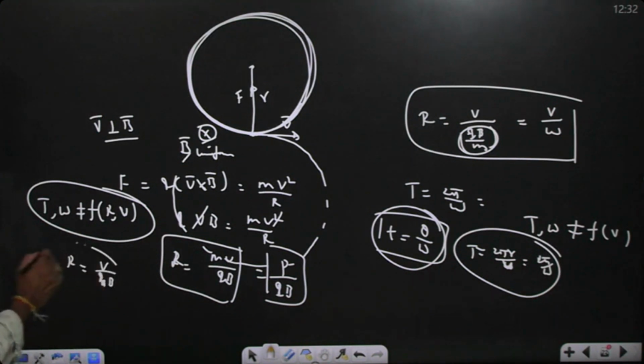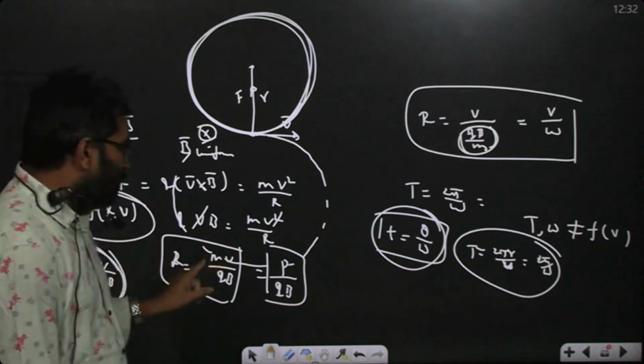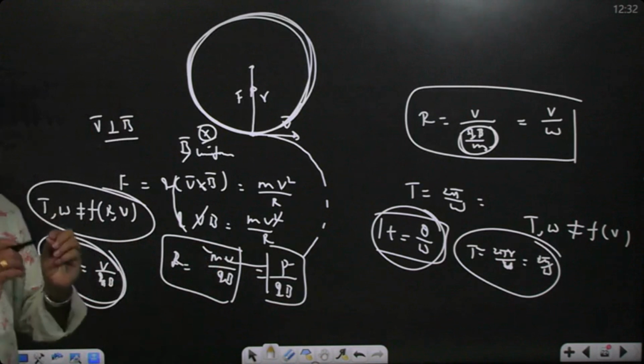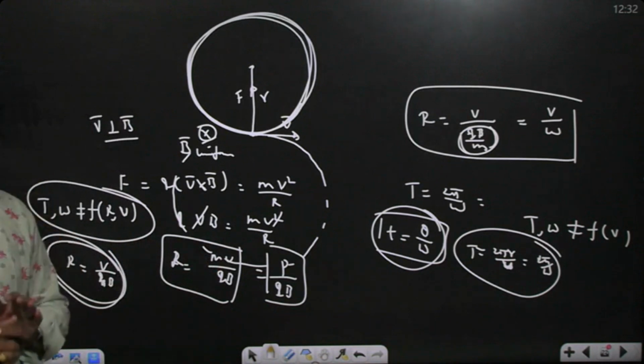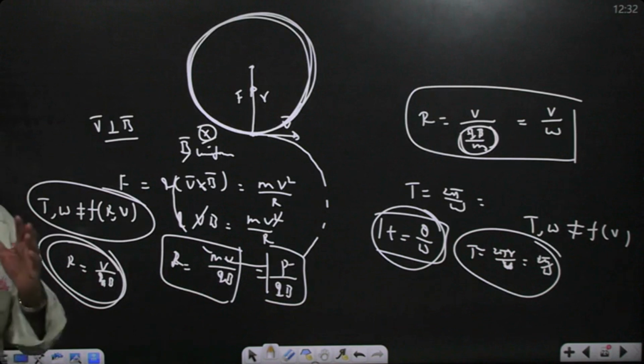Once specific charge is given, mass will not be visible to you. When specific charge is given, mass is indirectly given as q/m. So r is equal to mv/qB. This is just the general formula. If suppose electron and proton are both projected with the same momentum in the same magnetic field, then what is the ratio of the radius of curvature?